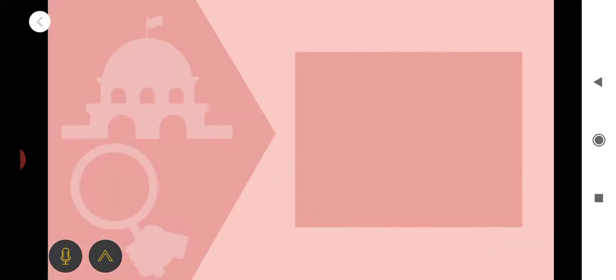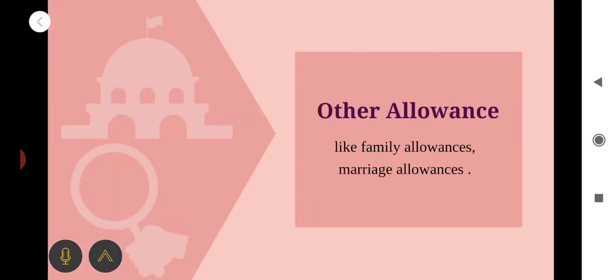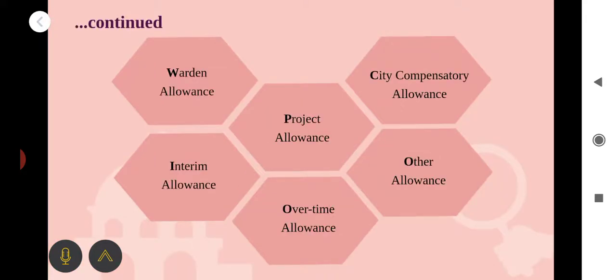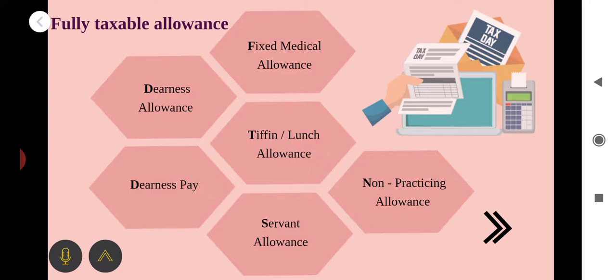The next, other allowances. Many allowances are there, like family allowance, marriage allowance, etc. So the details of these fully taxable allowances, or the list of fully taxable allowances, are available in our text material. You please go through the text material. Okay.